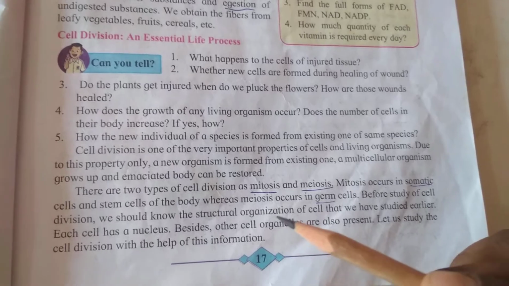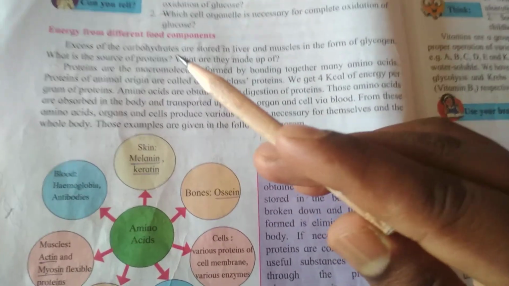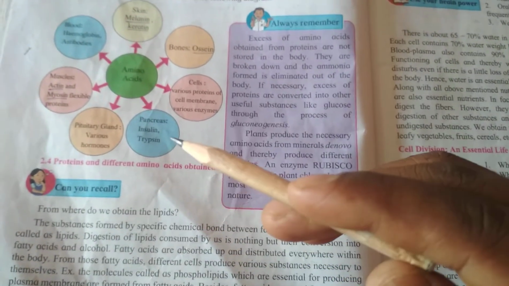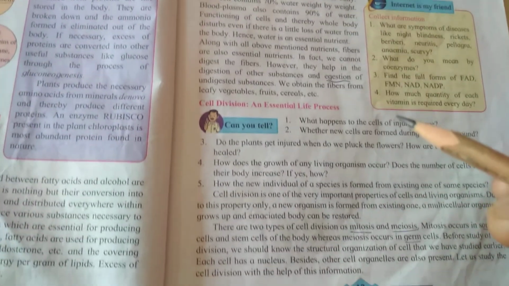So this is the second video of chapter number 2, life processes in living organisms. In this second video, we studied the energy from different food components, then proteins and different amino acids obtained, then we studied cell division and essential life process.